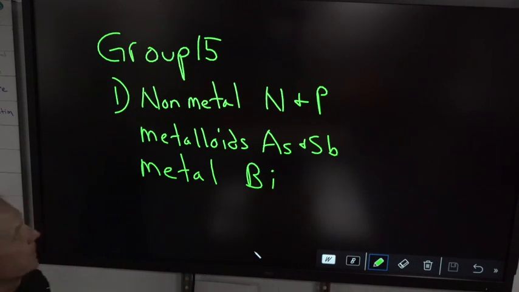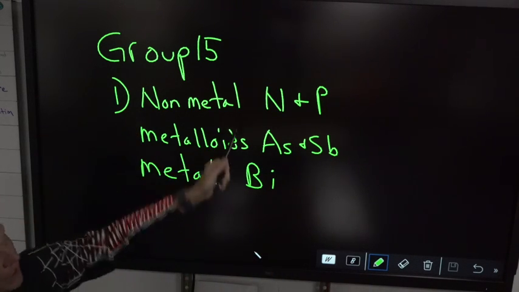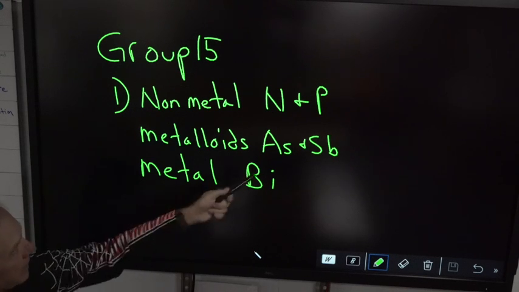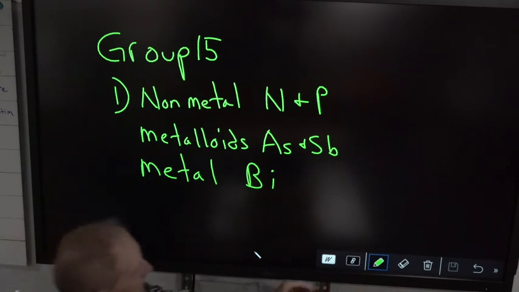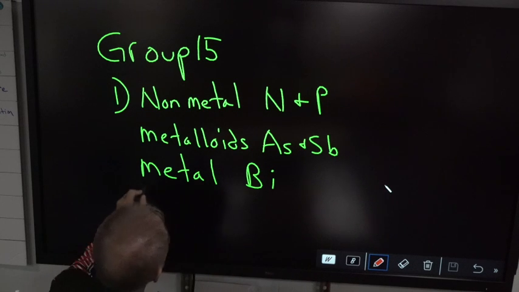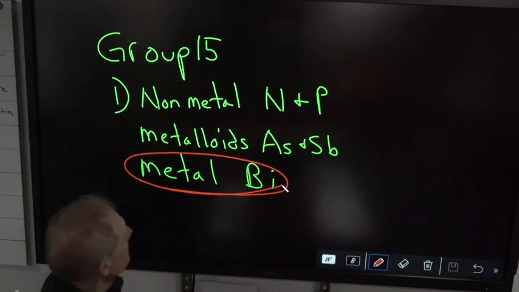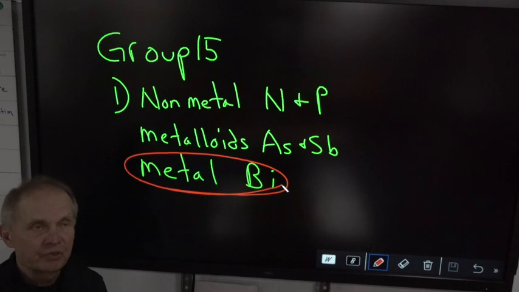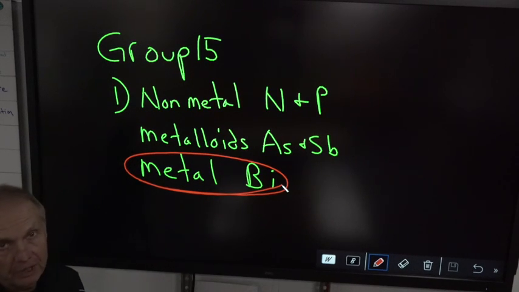And that's what's happening right there. So group 15 starts out with 2 nonmetals, they go to 2 metalloids, and finally, the biggie is at the bottom of the group, we have a metal because the atom's so big, and it's bismuth, okay? Very interesting group. That's group 15.